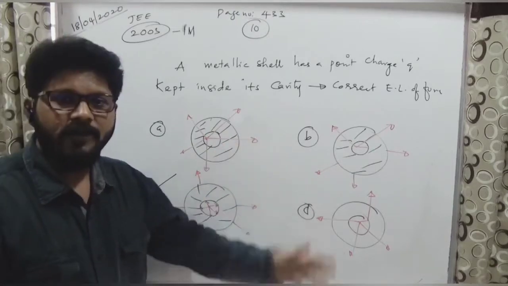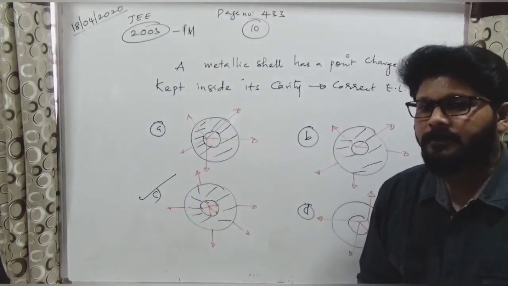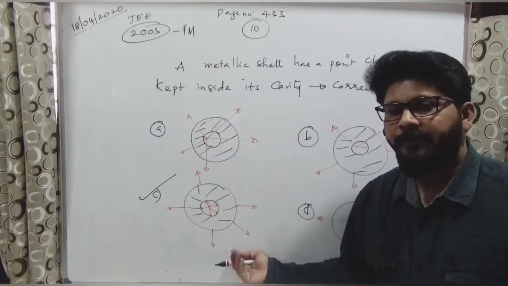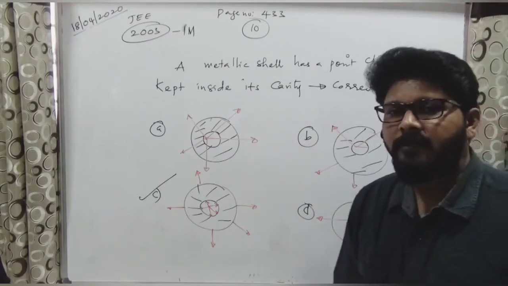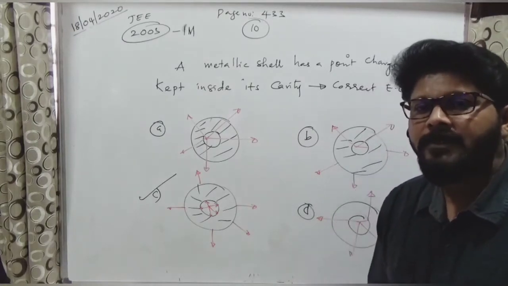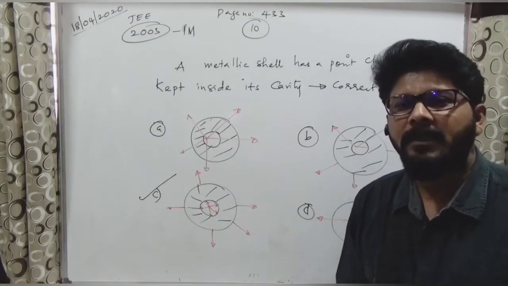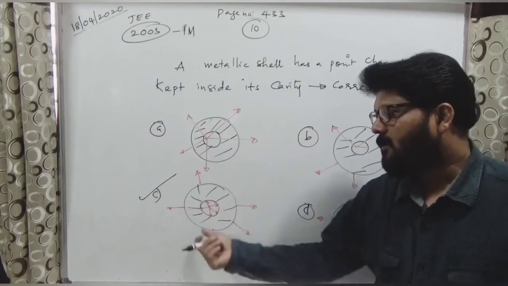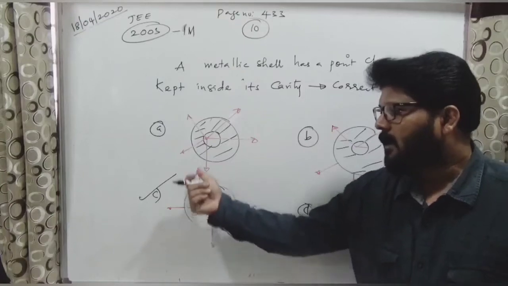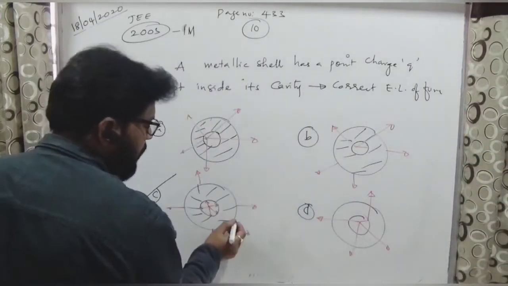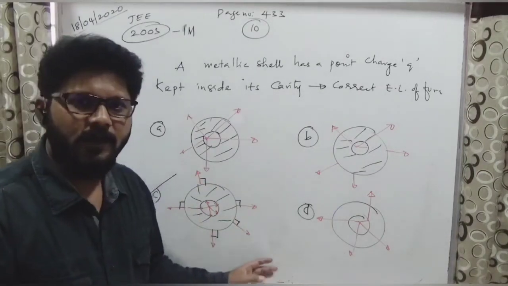So what is the property here? With respect to which property are we able to conclude this is the answer? Anybody? Electrostatic condition number 1: electric field lines inside the conductor are zero, they aren't present. This is nothing but conductor material, so there are no electric lines inside. This is a cavity, where there are electric lines. And one more thing is that electric lines are perpendicular to the surface. You can see these are perpendicular to the surface. All the conditions are satisfied in this one, so this will be the correct one.